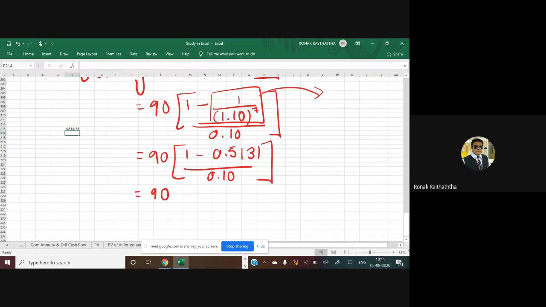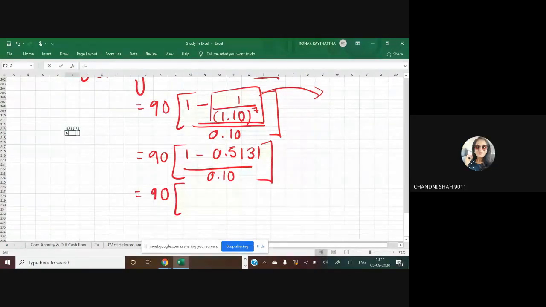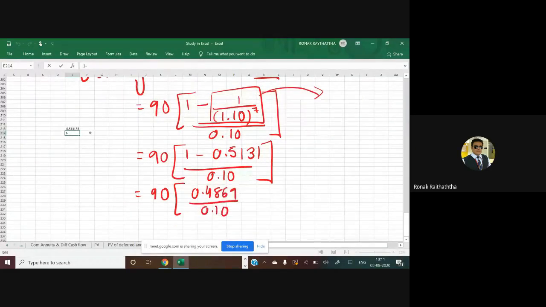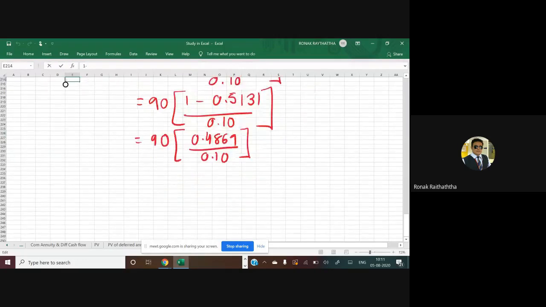Simplify this further and let me know what is the numerator coming. 1 minus 0.5131. Everyone, do it in your calculator. 0.4869. Good. That is to be divided by 0.10. What is this one coming?